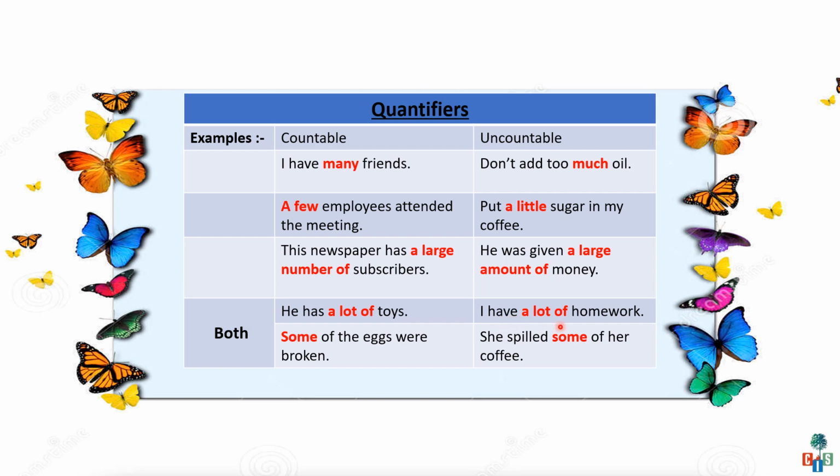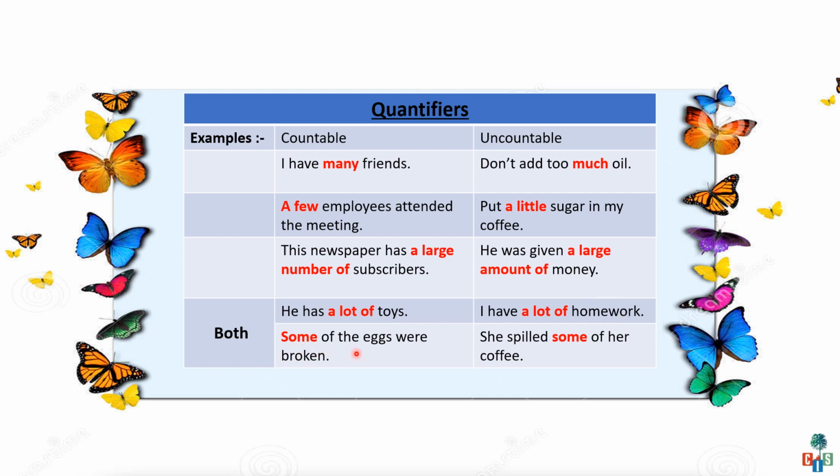I have a lot of homework. Children, homework is an uncountable noun, and before this uncountable noun I have used a lot of. So this quantifier a lot of can be used with both countable nouns and uncountable nouns.